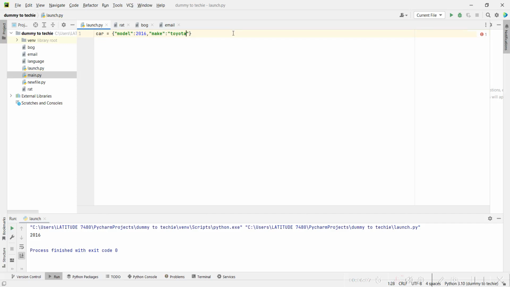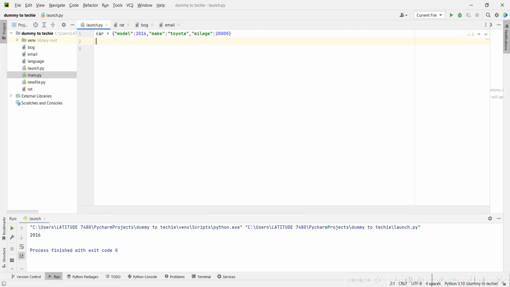After making the make, I see the make of the car is Toyota, and I now want to add the mileage. So we have a model, the make, and the mileage of this car. This car has covered maybe 20,000 miles or so. Now we have our dictionary complete. Everything is here. These are keys. The first things you see here are keys, and a key is what you use to access a value.